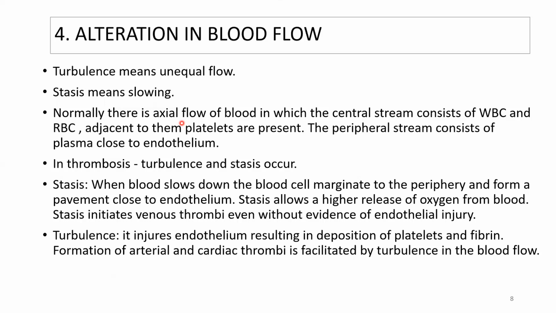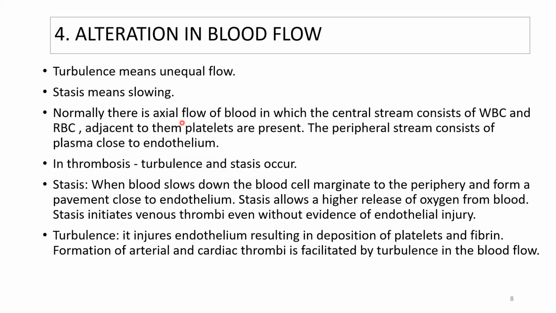the blood flow. In this step, thrombogenesis, normally there is an axial flow of blood. What do you mean by the axial flow of blood? In the central stream, there are WBCs and RBCs flowing in a blood vessel. So imagine a blood vessel. In that, a central stream consists of WBCs and RBCs. Adjacent to them, platelets are there. So the peripheral most part consists of the plasma, which is close to the endothelium. This is the normal blood flow.